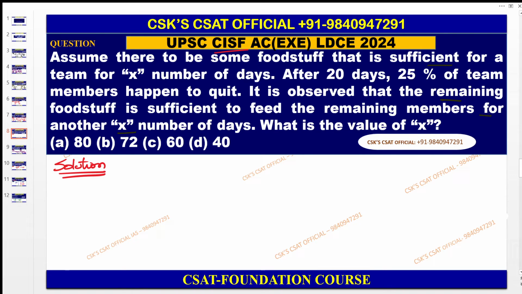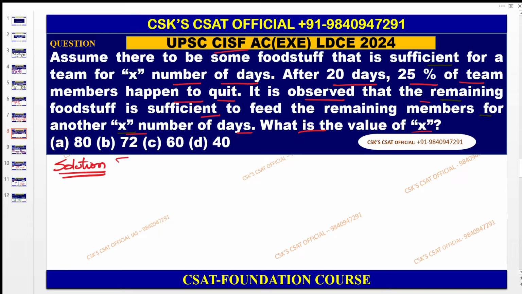Assume there is some foodstuff that is sufficient for the team for X number of days. After 20 days, 20% of the team members happen to quit. It is observed that the remaining foodstuff is sufficient to feed the remaining members for another X number of days. What is the value of X? You need to find the value of X.